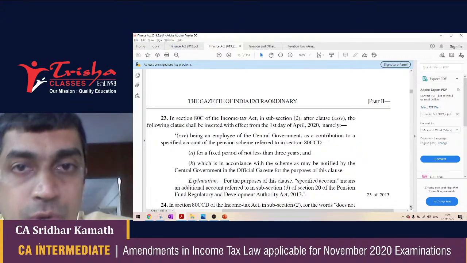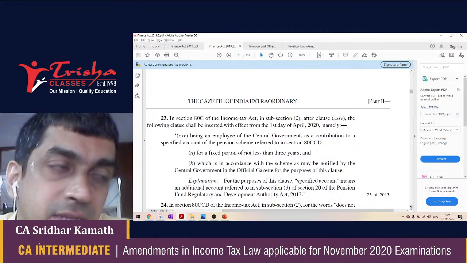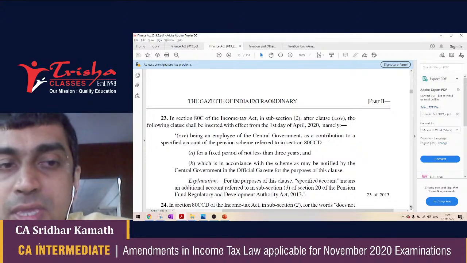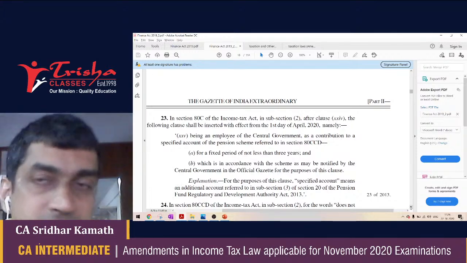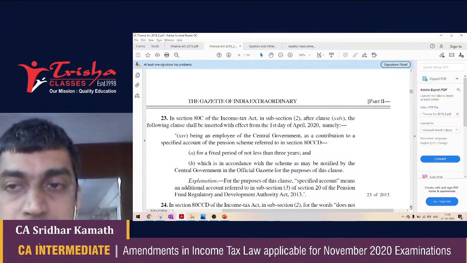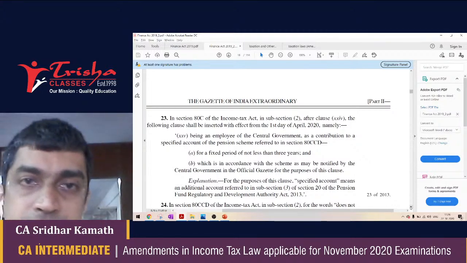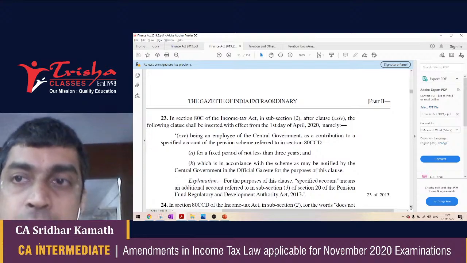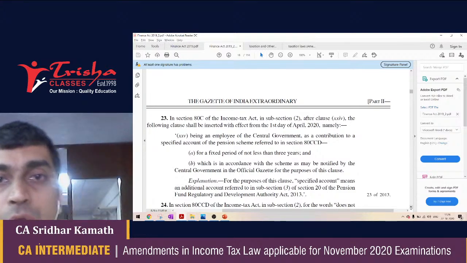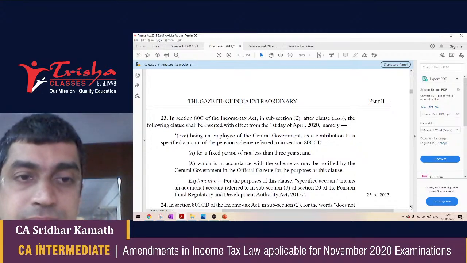And though you have been told in your class that you need not remember the sections in the Income Tax Act, everyone would be happy if you could quote at least this section if a problem is asked on it, which is 80C. 80C problems are quite commonplace for CA Intermediate students, either as a stand-alone problem on Chapter 6A deductions or as a problem on computing total income where certain 80C deductions are also given.